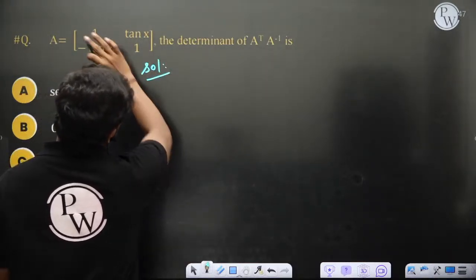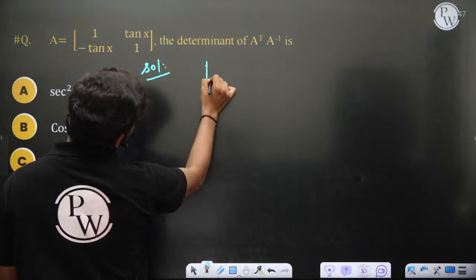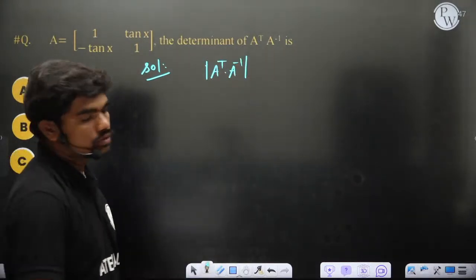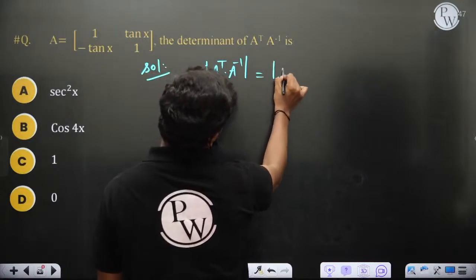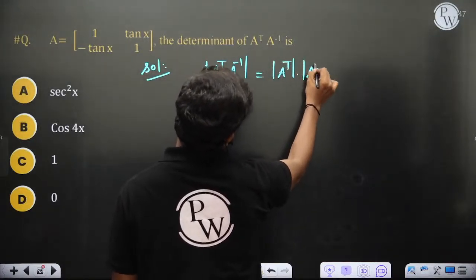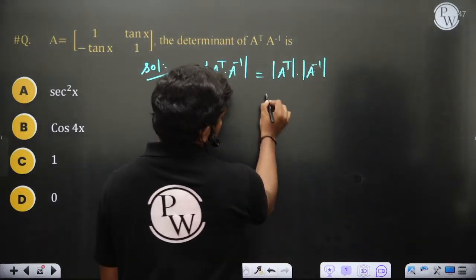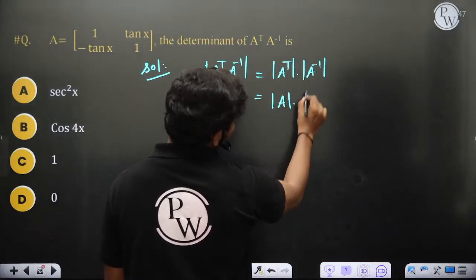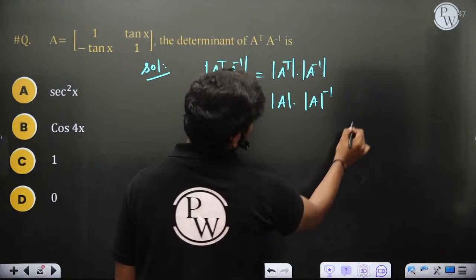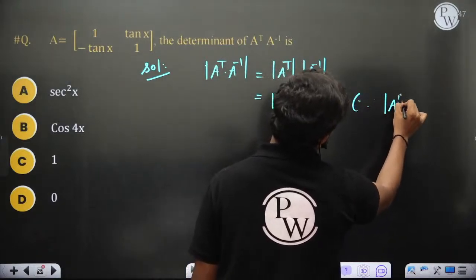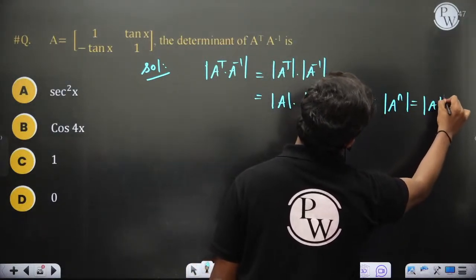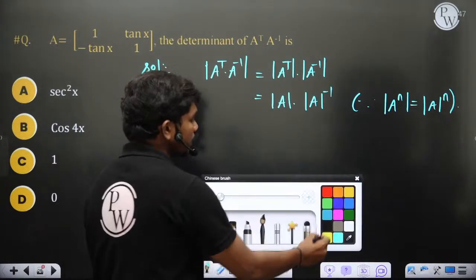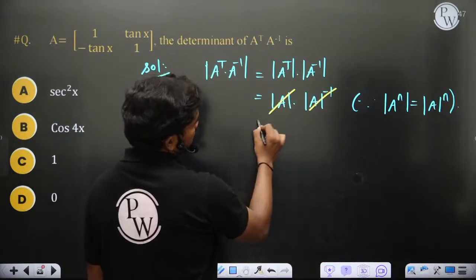Forget about the matrix for some time. I want determinant of A transpose into A inverse. Correct? A transpose into A inverse. This I can write as det of A transpose into det of A inverse. Correct? So det of A transpose is nothing but det A. Det of A inverse is nothing but det A whole power minus 1, because I told you det of A power n is equal to det A whole power n, of course. Okay, I have told you this. So this is det A whole power minus 1. So ultimately these two cancel out and the answer is 1. That's it.